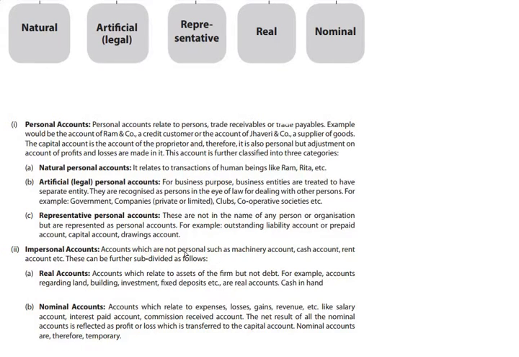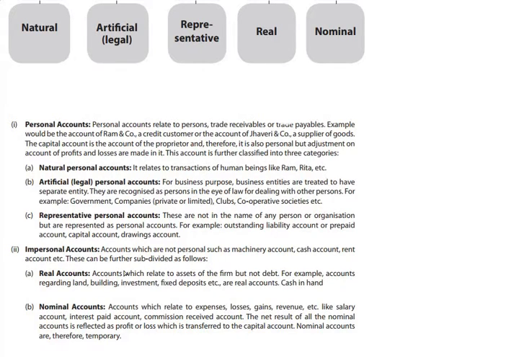So the accounts which are not personal, such as machinery account, cash account, rent account, etc., can be further subdivided as well. Real accounts are accounts of real assets, other than those already covered under the category of personal accounts, like debtors.